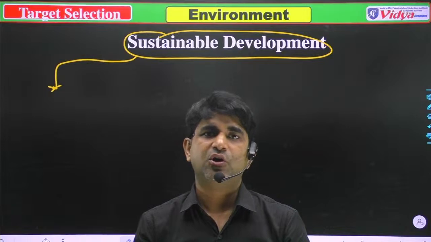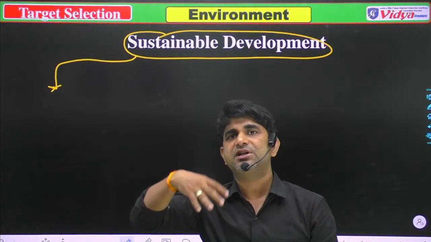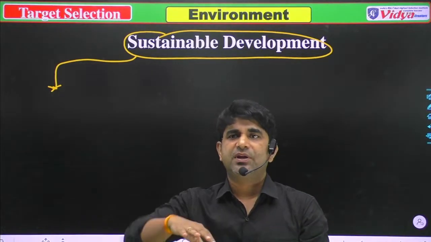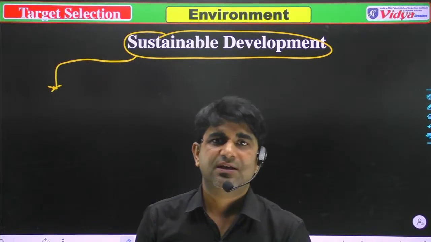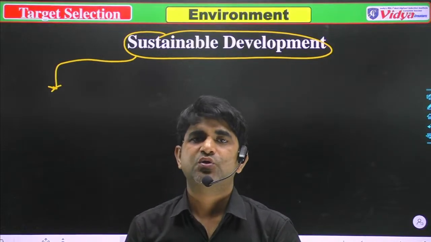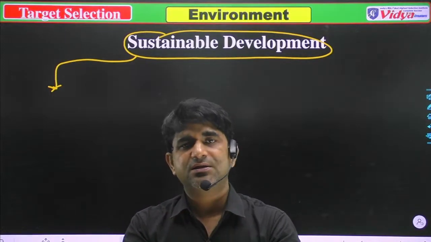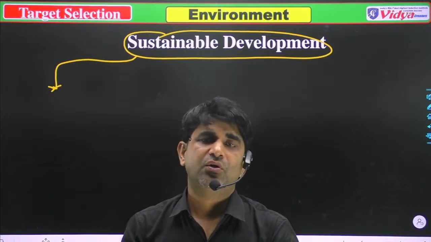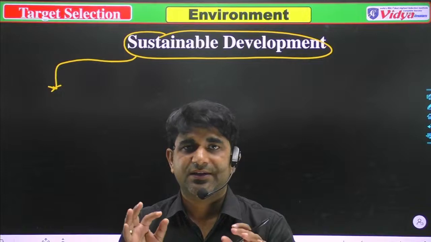Firstly we talk about our present necessities, and we also think about the future generations' necessities, and we develop according to the needs of the future. This type of development is known as sustainable development. Generally we talk about sustainable agriculture and sustainable environment, because these are the most important tools for life. Without food, or without environment, there will be no life.